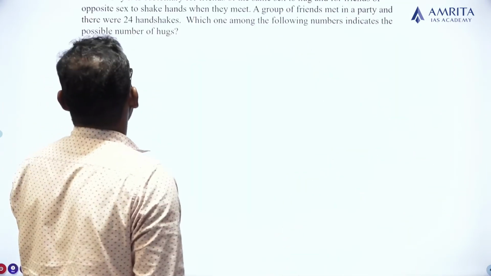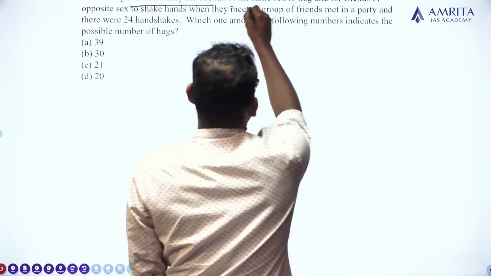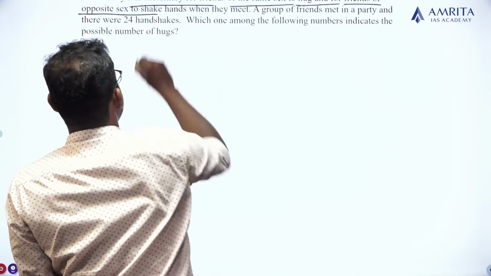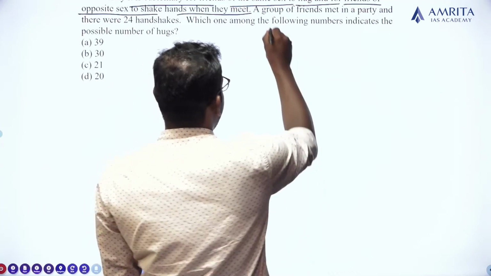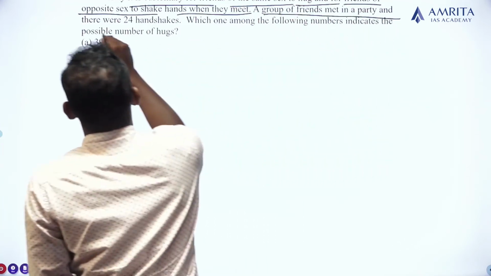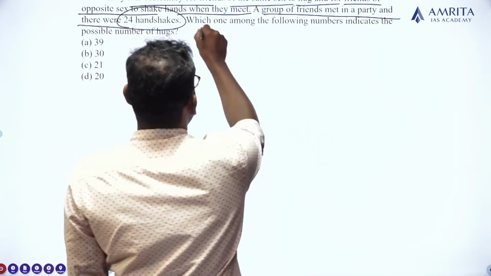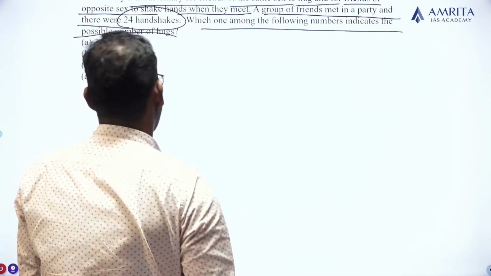Clear? In a society, it is customary for friends of the same sex to hug and for friends of the opposite sex to shake hands when they meet. A group of friends met at a party and there were 24 handshakes. Which one of the following numbers indicates the possible number of hugs?